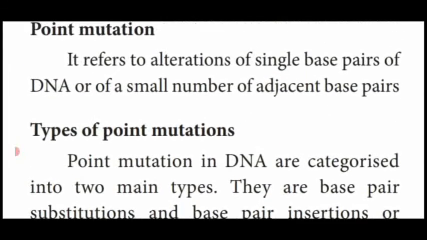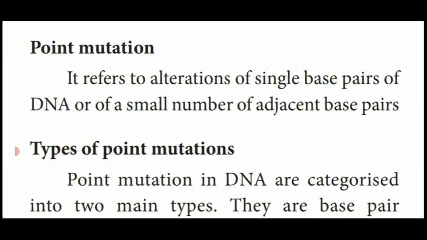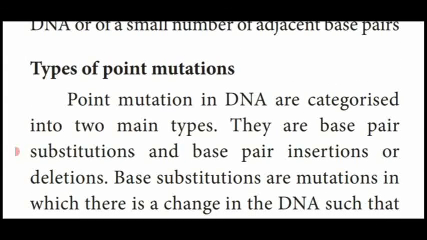The mutation is divided into different categories based upon the replacement of nitrogenous base pairs in DNA, and another one, the number of copies of a small repeated nucleotide sequence on the gene. So it is broadly classified into point mutation and chromosomal mutation.